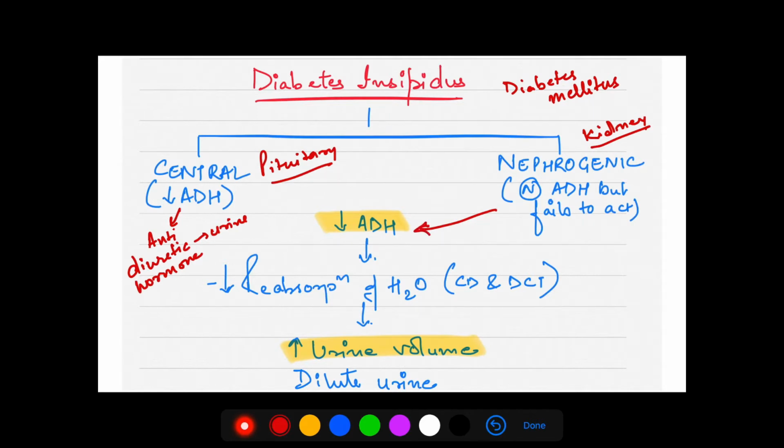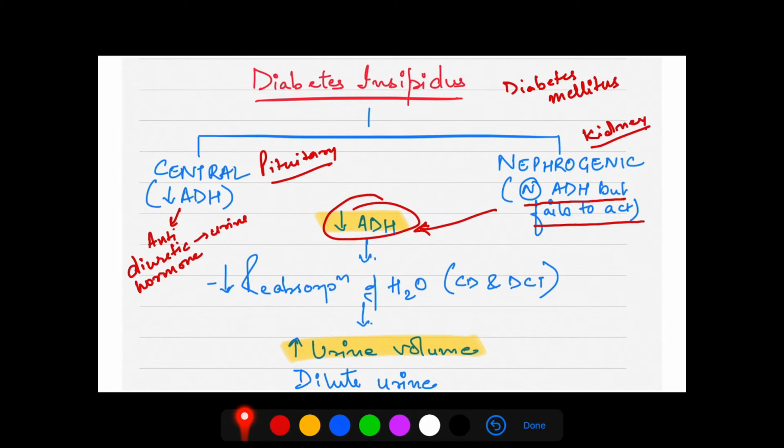If the ADH is normal, but it has failed to act on the kidneys, the net result is that the action of ADH in the body decreases. So when ADH is decreased, we learned just now that ADH causes reabsorption of water. So when there is a decrease in ADH, there is decreased reabsorption of water from the collecting ducts and distal convoluted tubules. Now if the water is not reabsorbed, that means it will be excreted in the urine. So there will be an increase in the urine volume.